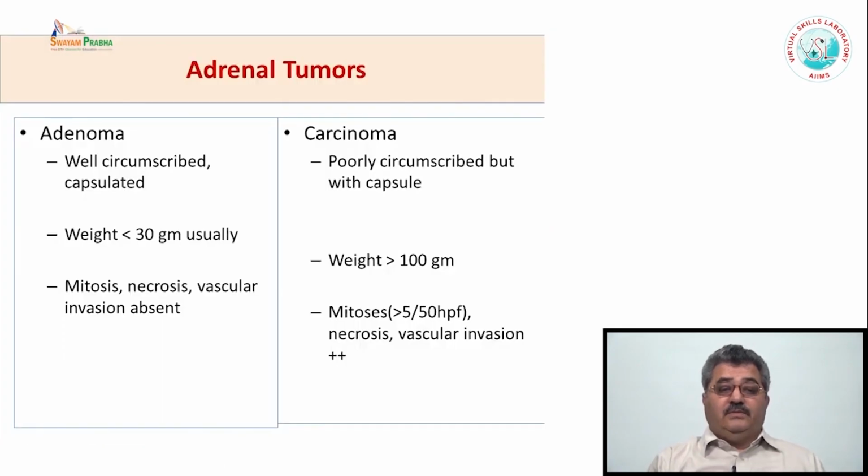Now, to differentiate between the adrenal adenomas and carcinomas, sometimes it's very difficult, but in the majority of the cases, one can differentiate based on the sum of the features. Adenomas are usually well circumscribed. They may be encapsulated. The carcinomas, as compared to adenomas, are poorly circumscribed, but they have a thick capsule. In adenoma, usually the weight is less than 30 grams, whereas in the carcinoma, the weight is usually 100 grams. The other features which help to differentiate between the adenoma and carcinoma are the mitosis, necrosis, or the vascular invasion, or the invasion of the fat, etc.